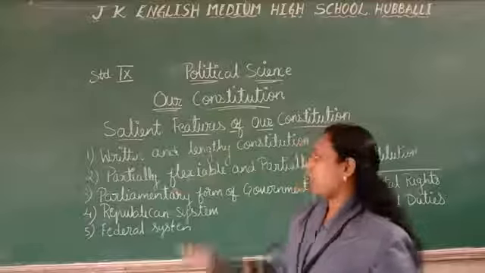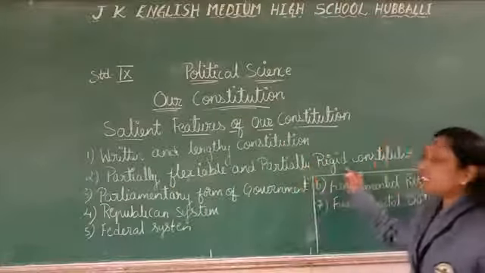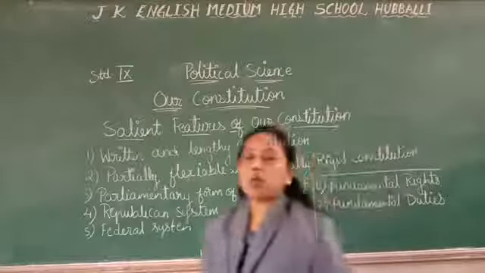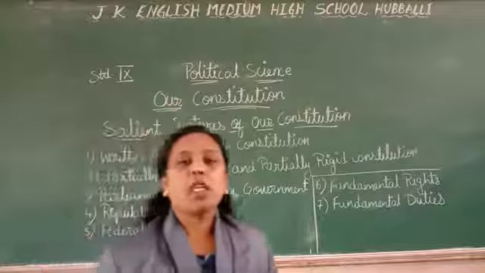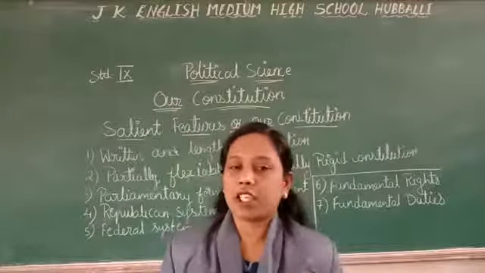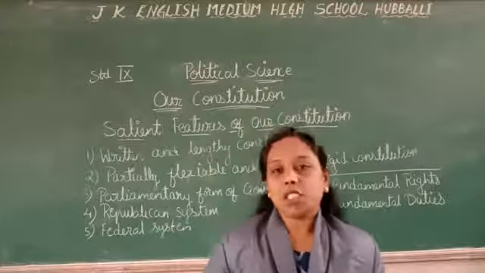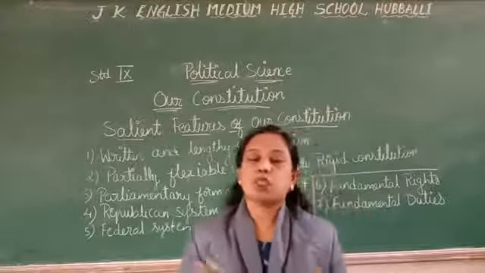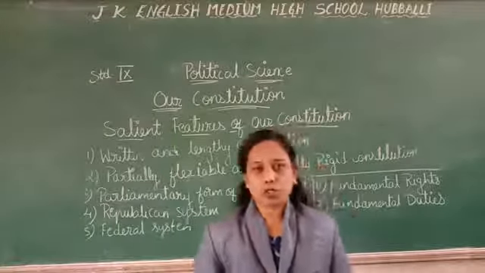Now the second one is partly flexible and partly rigid constitution. Flexible means what? Easy. And rigid means what? It is complicated or difficult. Now the constitution which can be easily amended is called a flexible or simple constitution.